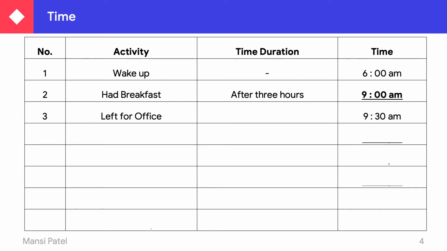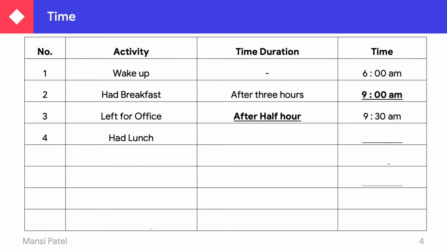So in this you have to find out the duration. Just see here how much gap there is between 9:30 and 9 o'clock. It's half an hour, it's 30 minutes, and 30 minutes, as you know already, is known as half hour. So we can say after half hour.